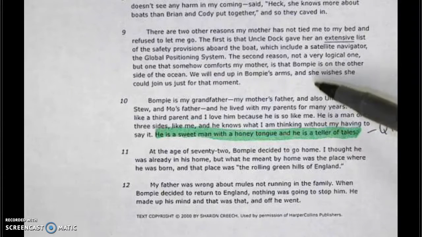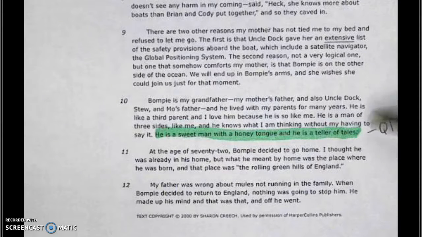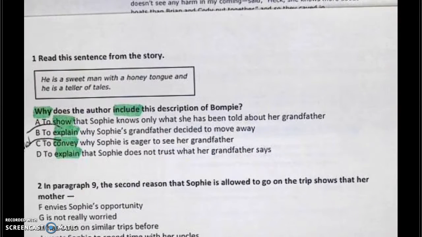So we need to pay attention to everything that this speaker is saying in this paragraph to understand why it is that she included this description of the dad or the Bumpy or whoever this guy is. So we need to understand the main idea. It always comes down to main idea, guys. Now take a look at this. He is a sweet man with a honey tongue, and he is a teller of tales.